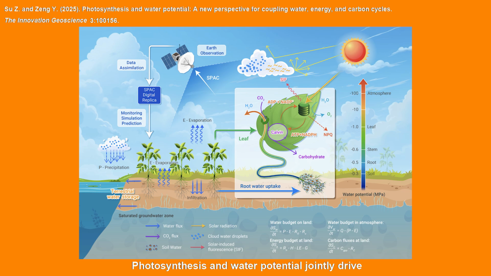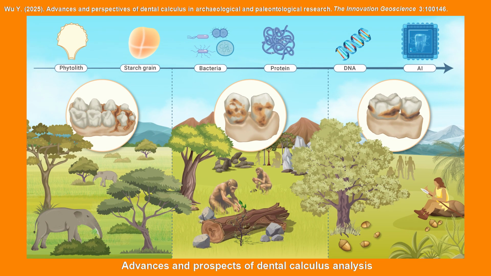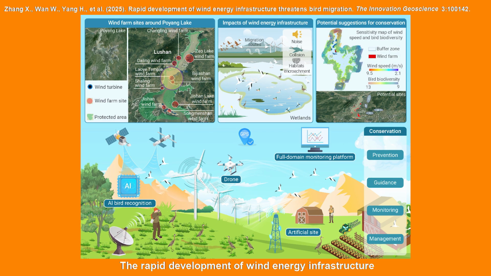Photosynthesis and water potential jointly drive land-water, energy, carbon coupling. Advances and prospects of dental calculus analysis in reconstructing paleodiets and evolutionary relationships. The rapid development of wind energy infrastructure on Poyang Lake threatens bird migration.